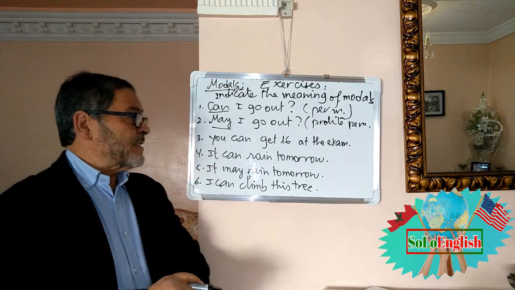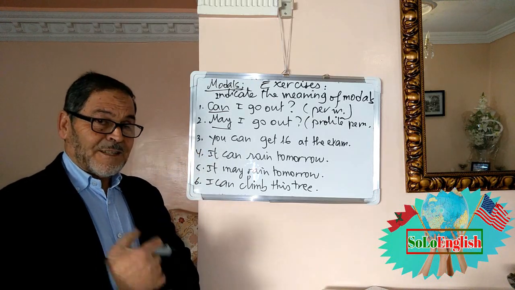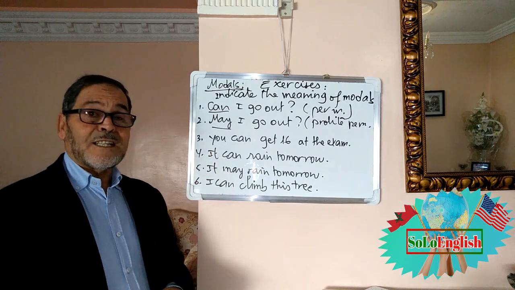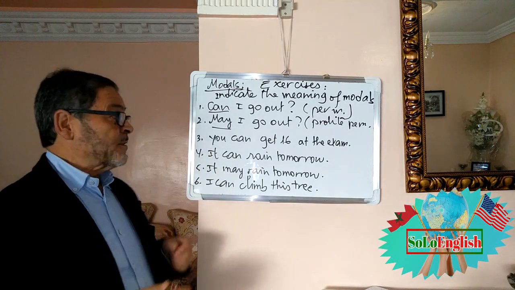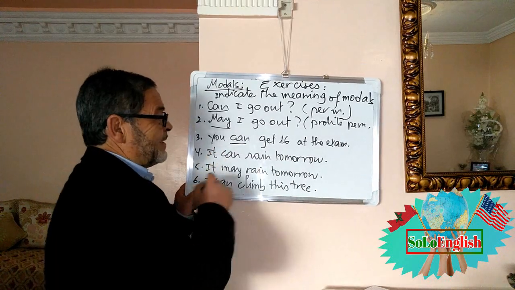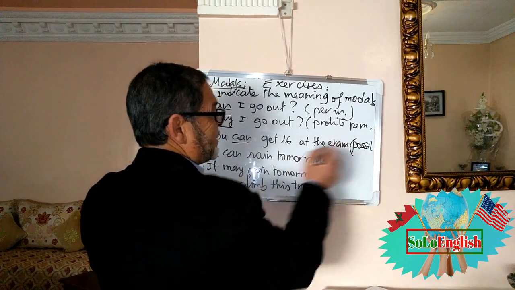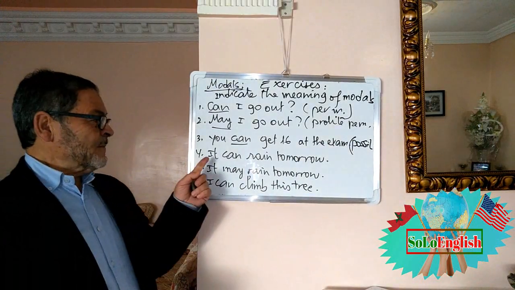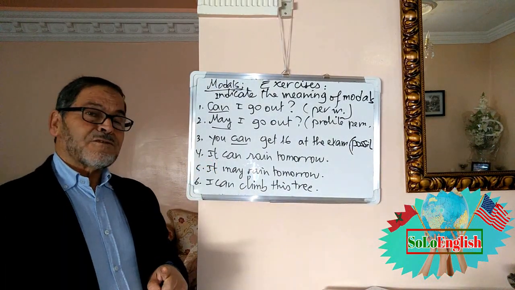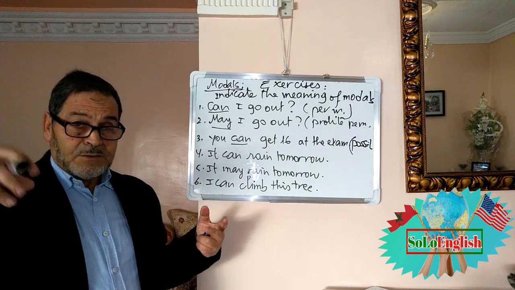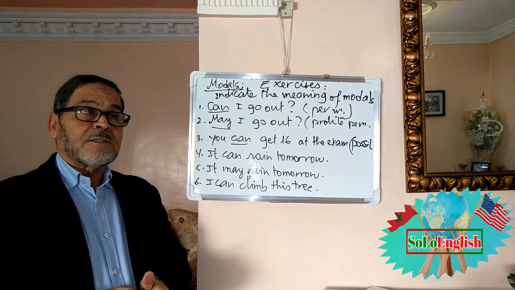You can get 16 at the exam. So look, someone is talking to you, he or she says, you can get 16 at the exam. So this is can, it is possibility. It can rain tomorrow.